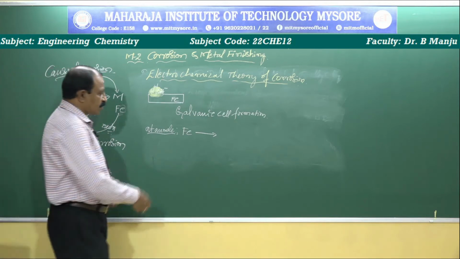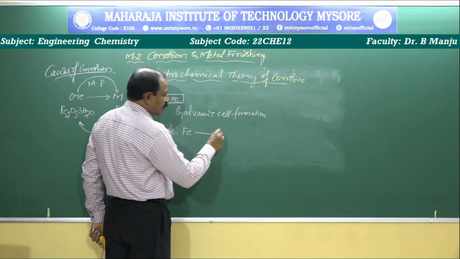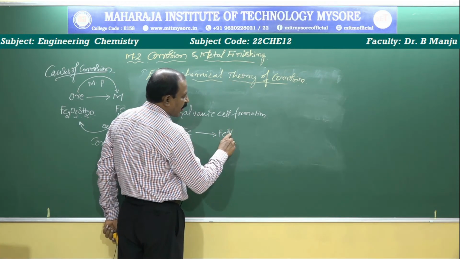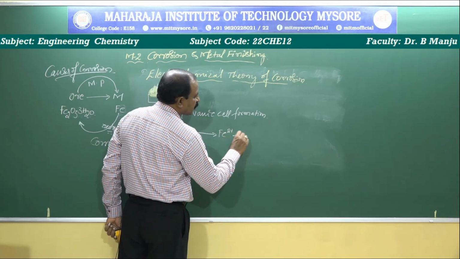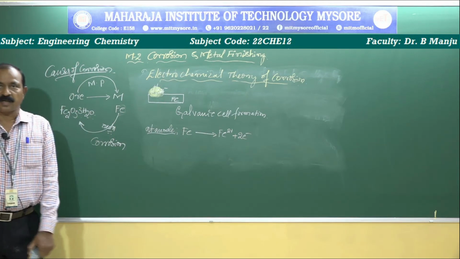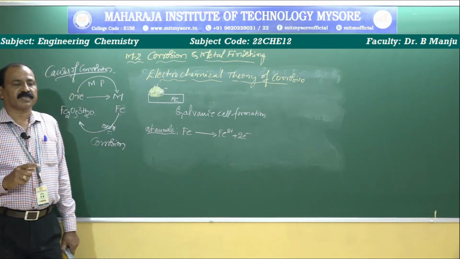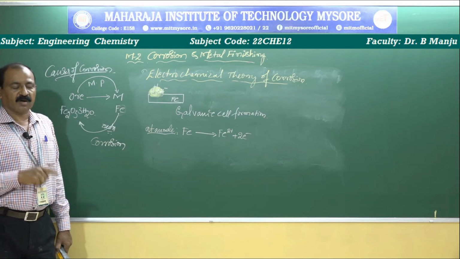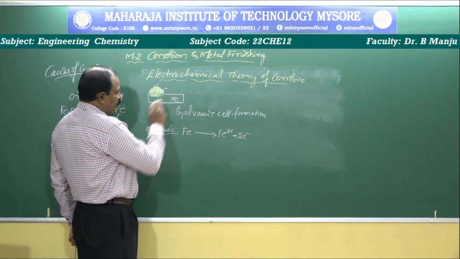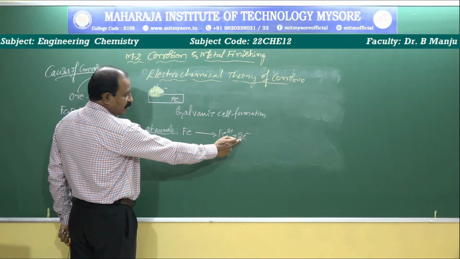Oxidation, the removal of electrons: iron metal undergoes oxidation and is converted into Fe2+ ion, the ferrous ion, plus the liberation of electrons. Removal of electrons is oxidation. Oxidation always takes place at the anode, reduction always takes place at the cathode. Electrons always transfer from anode to cathode. So at the anodic reaction, iron is converted into Fe2+ plus 2 electrons.